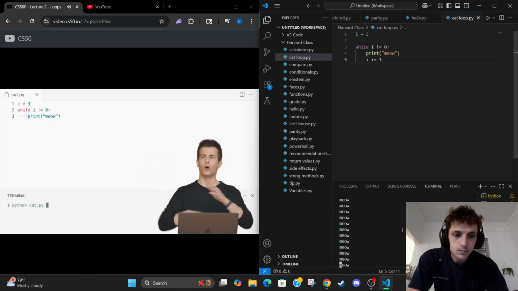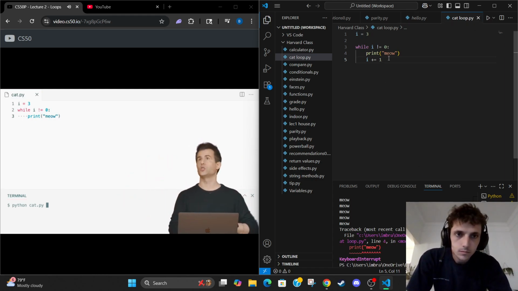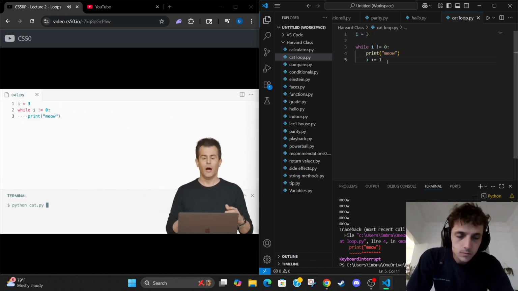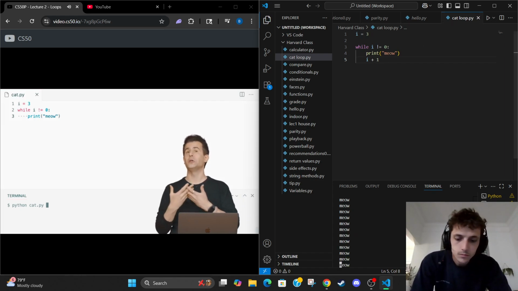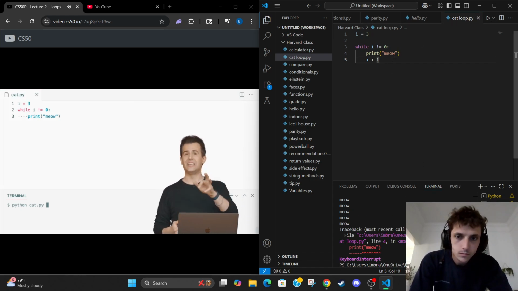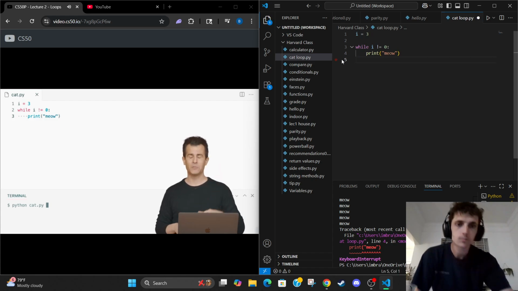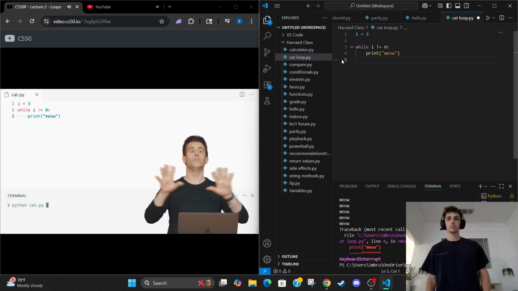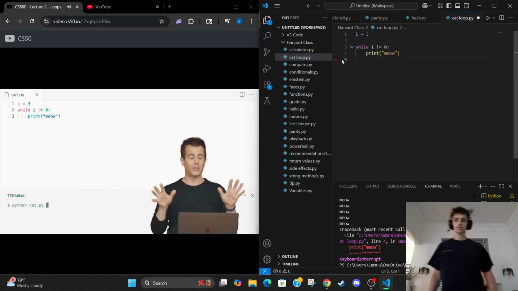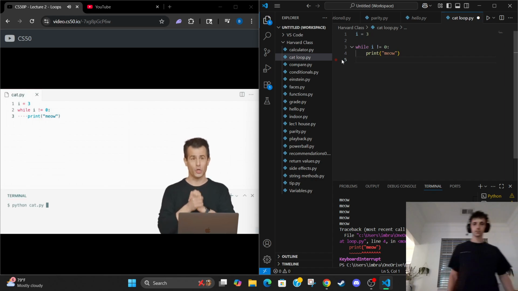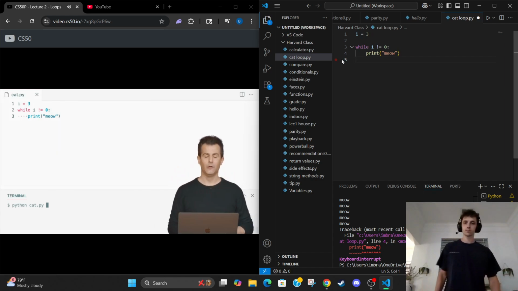And I'm not going to hit enter because I don't want to lose control over my computer here such that it's printing out meow forever. Fortunately, if you ever find yourself in an accidental infinite loop, Control-C for cancel or interrupt is going to be your friend. If you ever seem to lose control, you don't need to reboot or turn off the computer. You can just hit Control-C in your terminal window, and that will likely fix it.